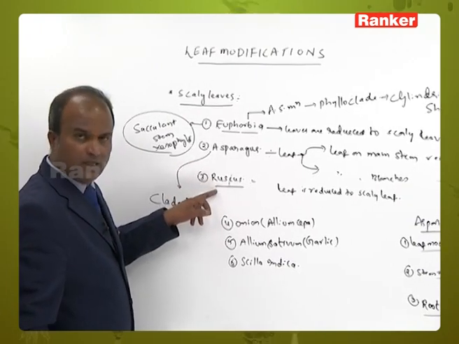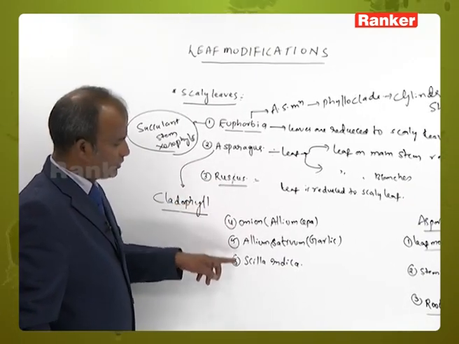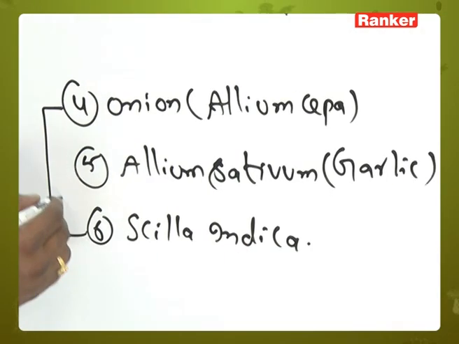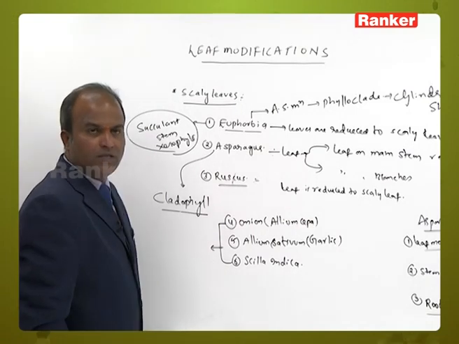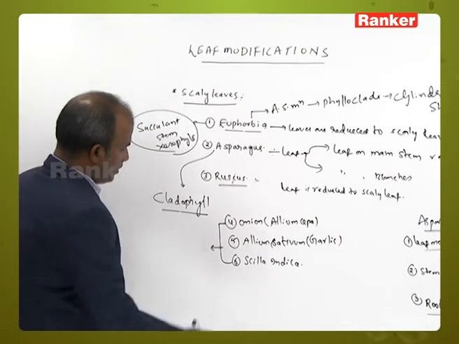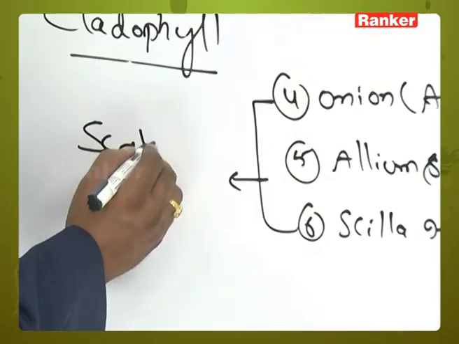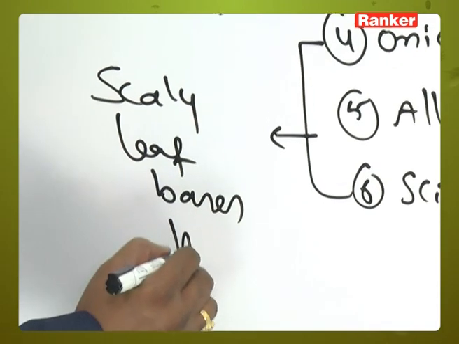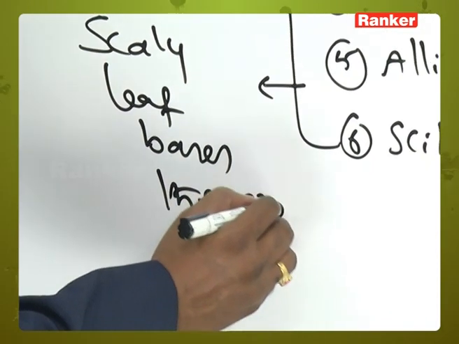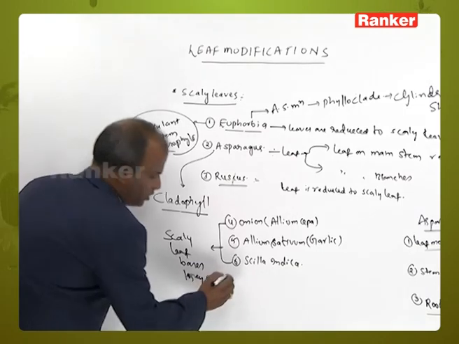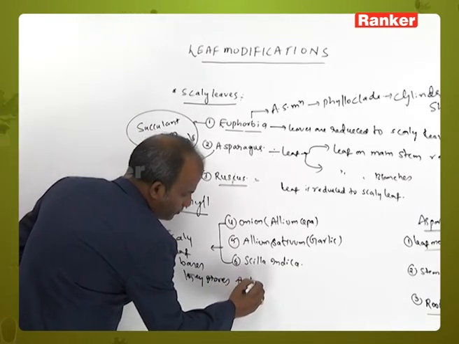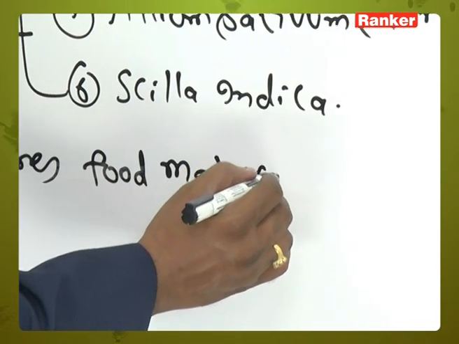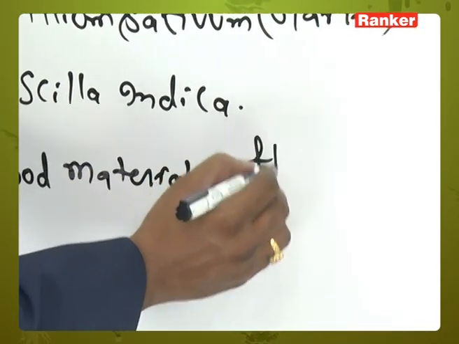That means asparagus, Ruscus, onion, Allium sativum and Scilla indica. In these three members, the scaly leaf bases store food materials and become fleshy.